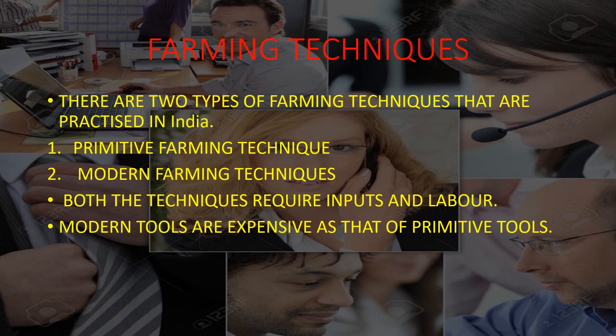Next is farming techniques. There are two types of farming techniques that are practiced in our country, India: primitive farming techniques and modern farming techniques. One thing common between both these farming techniques is that they require input and labor. Now, this question can be asked as a difference, which could be a 3 marker question, a 5 marker question, or a 1 marker question as well.